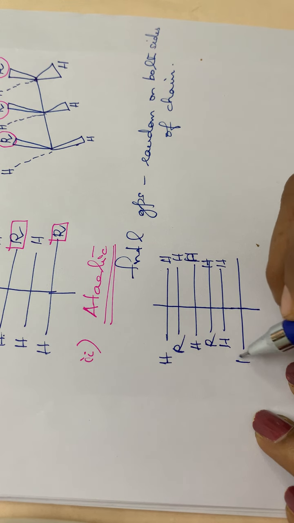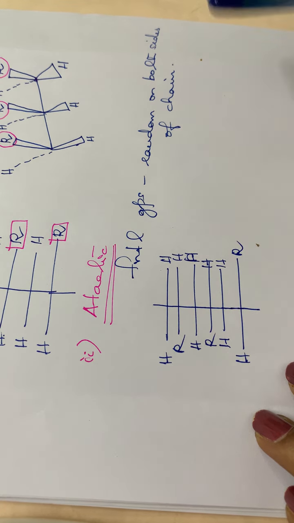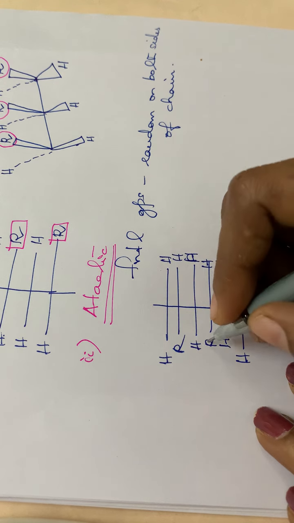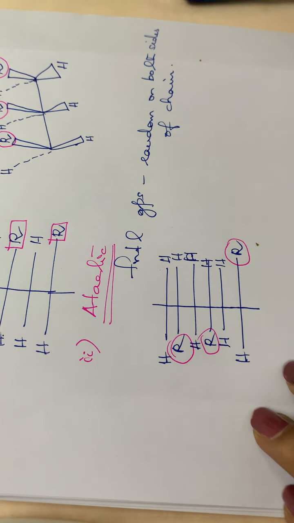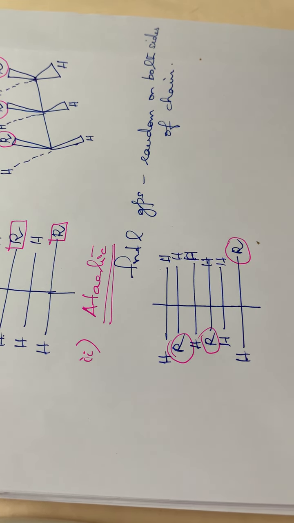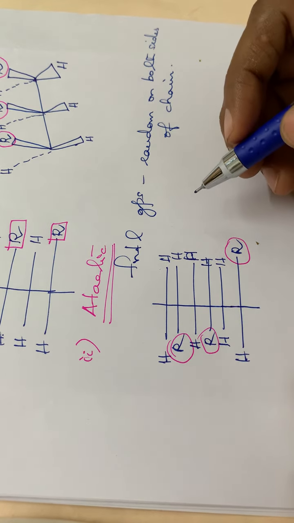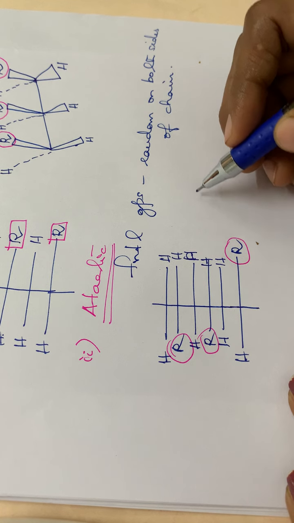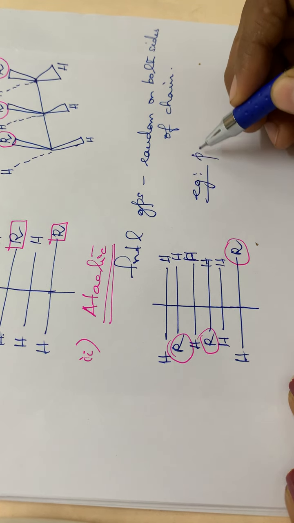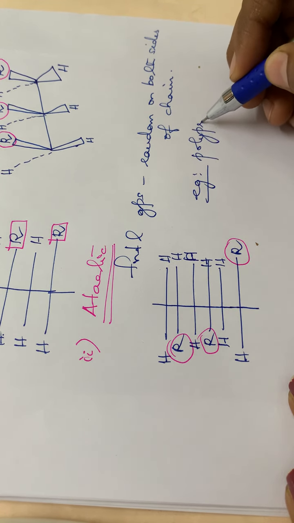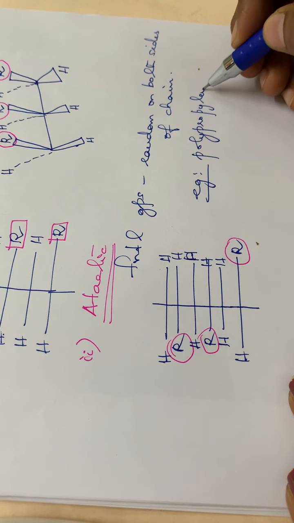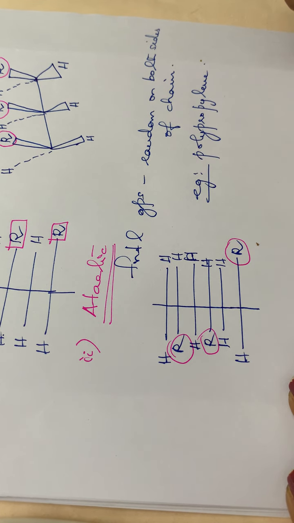Then again H R. So these alkyl groups are arranged at random, on both sides of the chain of the molecule. So it is an atactic polymer. And also an example for an atactic polymer is polypropylene. Okay.